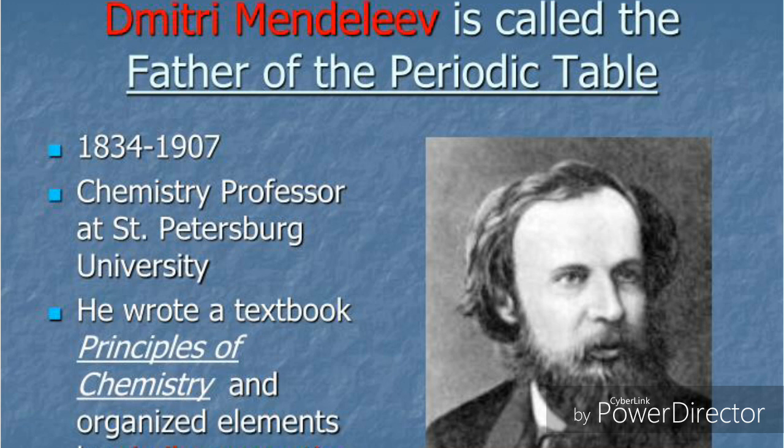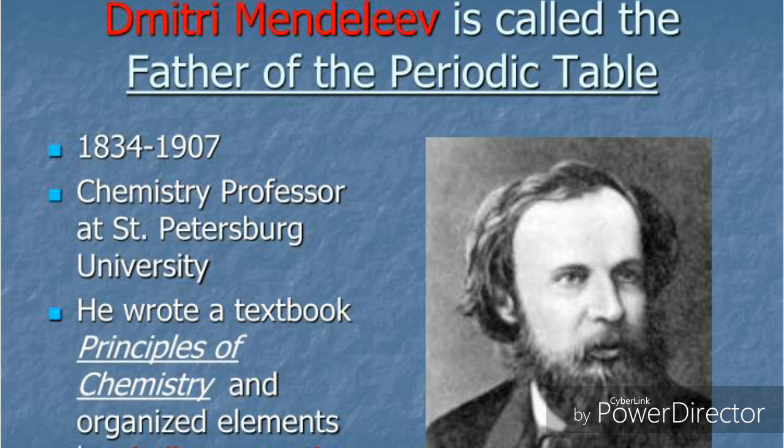The next vital contribution was by Dmitry Mendeleev, a Russian chemist. Dmitry Mendeleev is called the father of the periodic table. Mendeleev's periodic law and his periodic table were appreciated by many scientists. Mendeleev arranged elements in the order of increasing atomic weights. He arranged them in a proper way, and also he left some spaces for the future elements which were going to be discovered in the coming years.